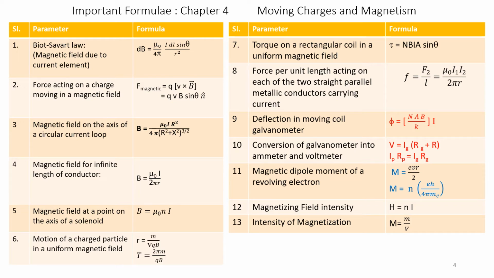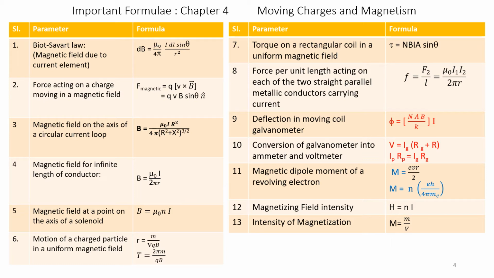Formula number 4. Magnetic field for an infinite length of conductor is given by the formula B is equal to mu naught into I divided by 2 pi r. Formula number 5. Magnetic field at a point on the axis of a solenoid is given by the relationship B is equal to mu naught into N into I, where N is the number of turns on the solenoid.